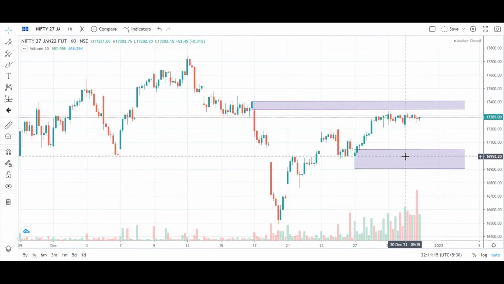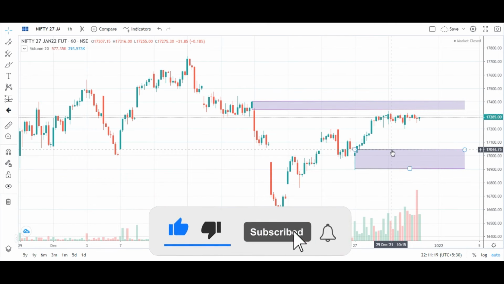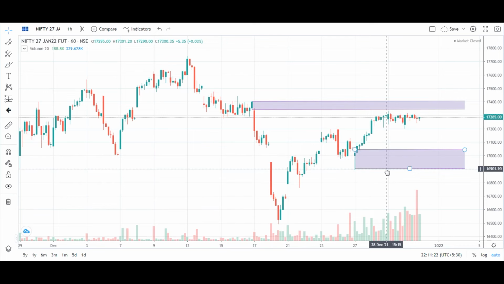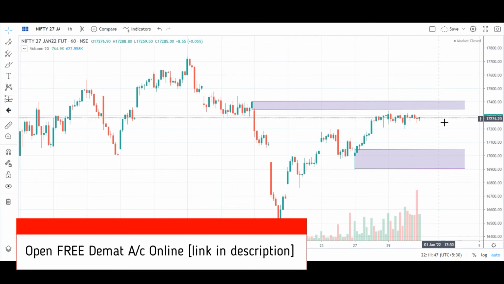On the lower side, I see a demand zone at 17,044 levels and 16,901 levels. So these two will be the important zones for the Nifty future on the hourly time frame, especially for intraday traders and swing traders. You can mark these levels before you take a trade. Please observe whether Nifty is trying to cross these levels or is bouncing back from these levels.